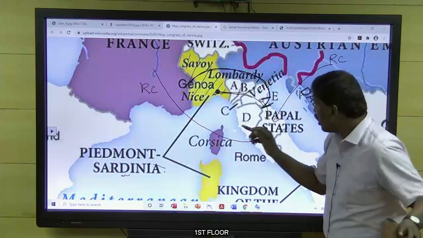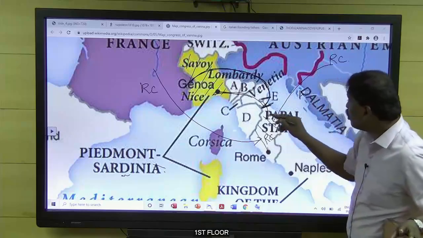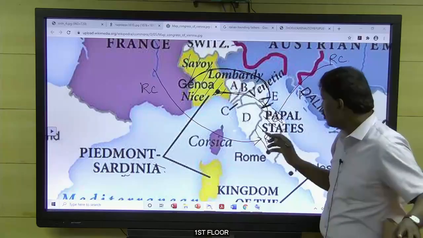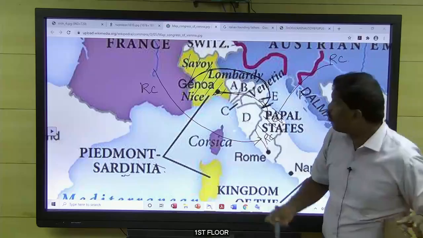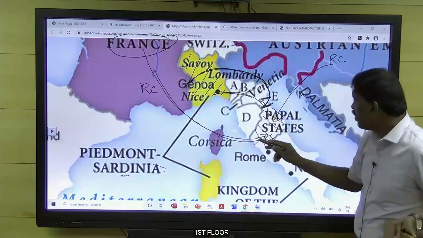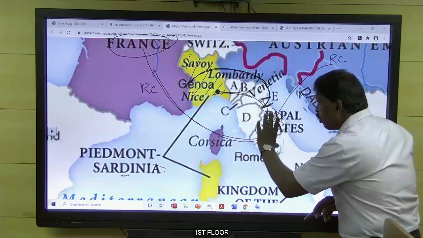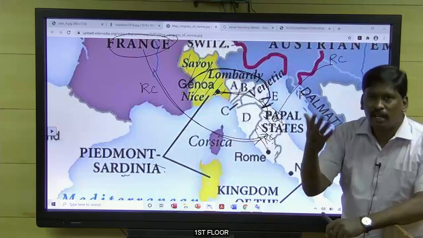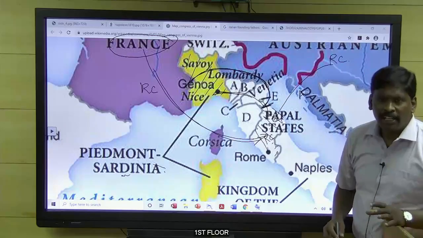Not only that, a part of the French army is present here to support the Pope, because the Pope doesn't have any army. What kind of support? Law and order, guarding the boundary, like that.